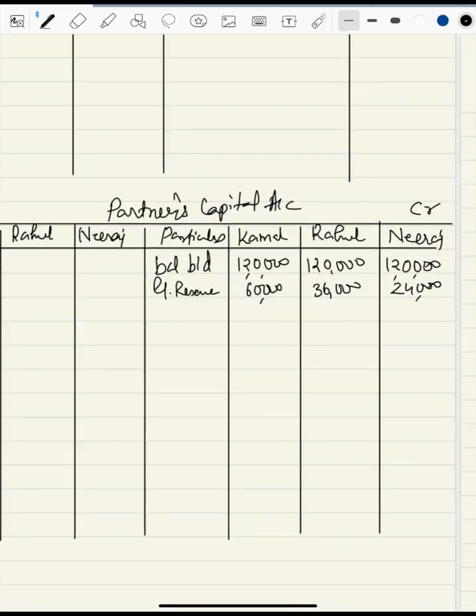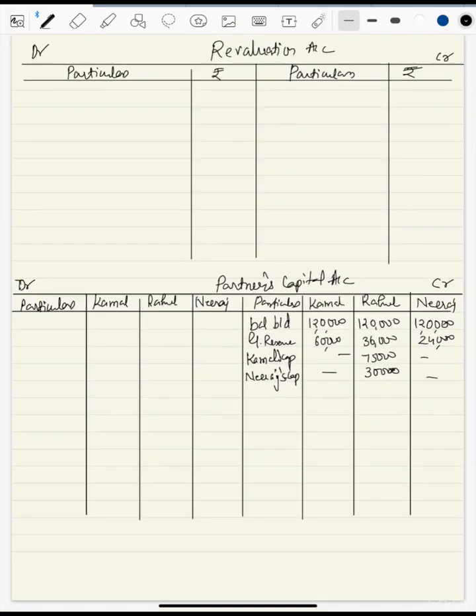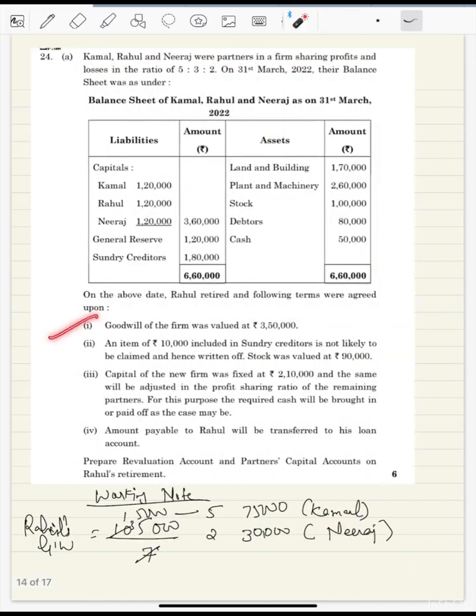Okay, so we'll come here, and in Rahul's capital account, we'll write down 75,000 and 30,000. 75,000 will be paid by Kamal, so we'll write down Kamal's capital, and 30,000 will be paid by Neeraj, so we'll write down Neeraj's capital. So we are done with the first point.